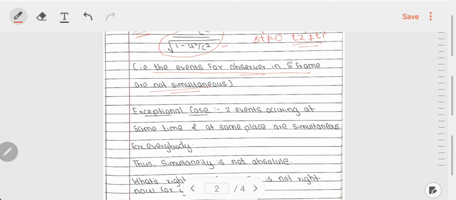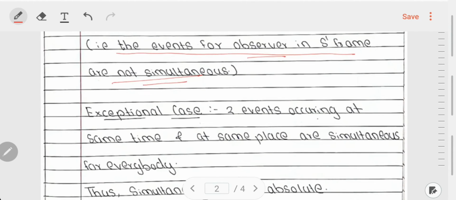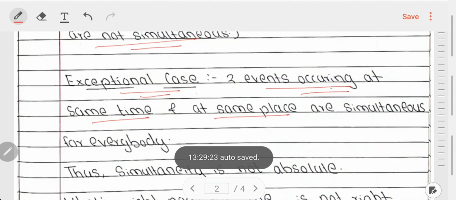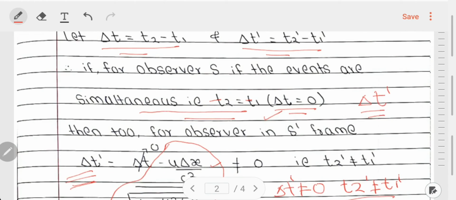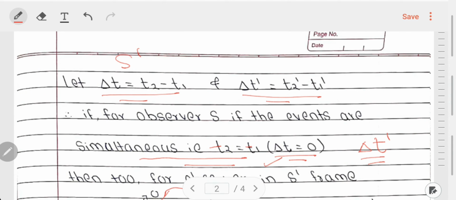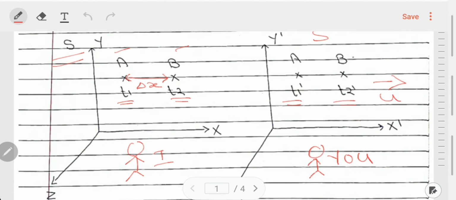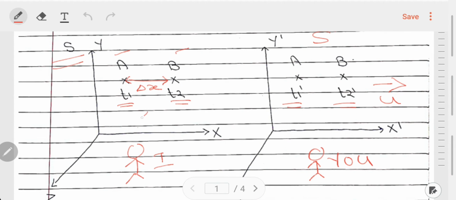So, what is the case when the events are simultaneous for any observer? That is the exceptional case, which is over here. If the two events occur at the same time and at the same place. So, if for me the events are occurring at the same time and at the same place, here same time means del t is equal to 0, and same place means del x is also equal to 0.